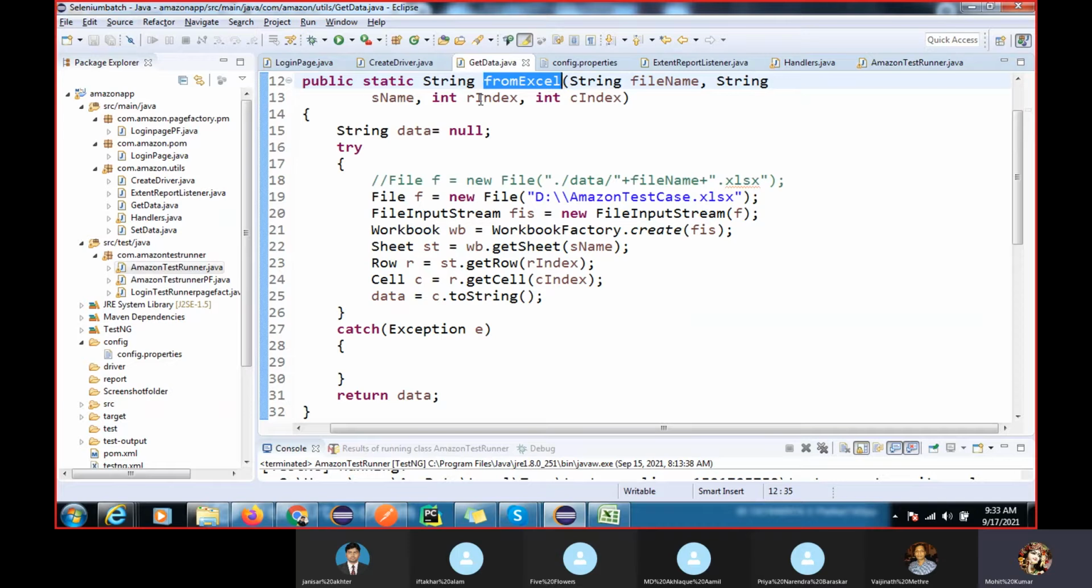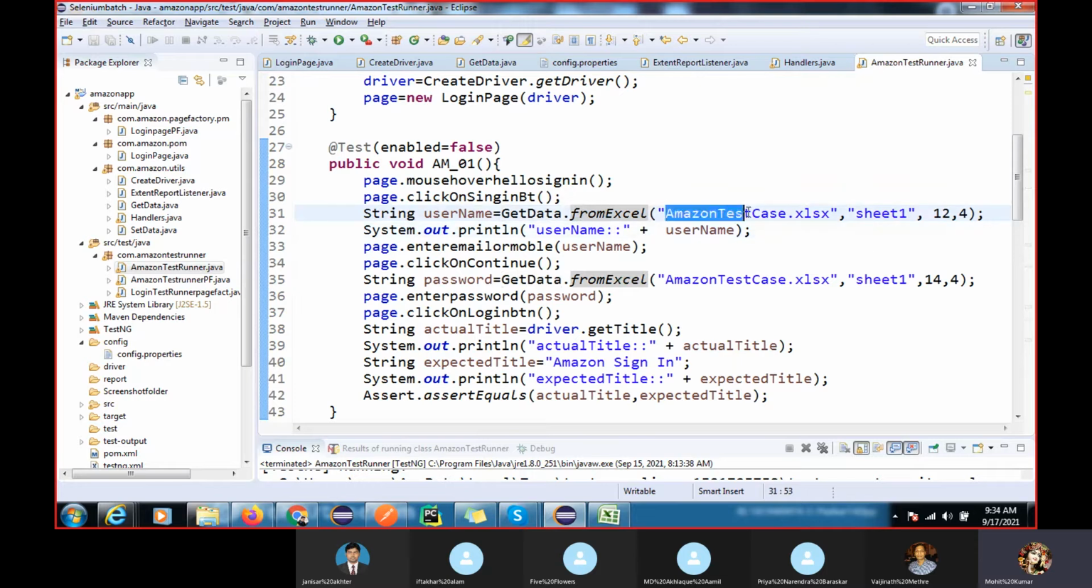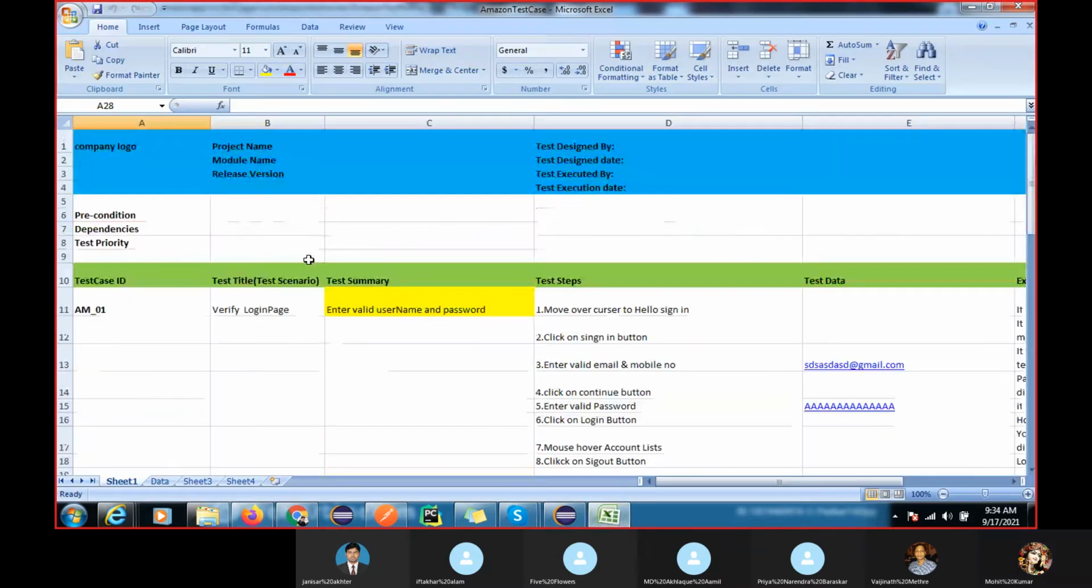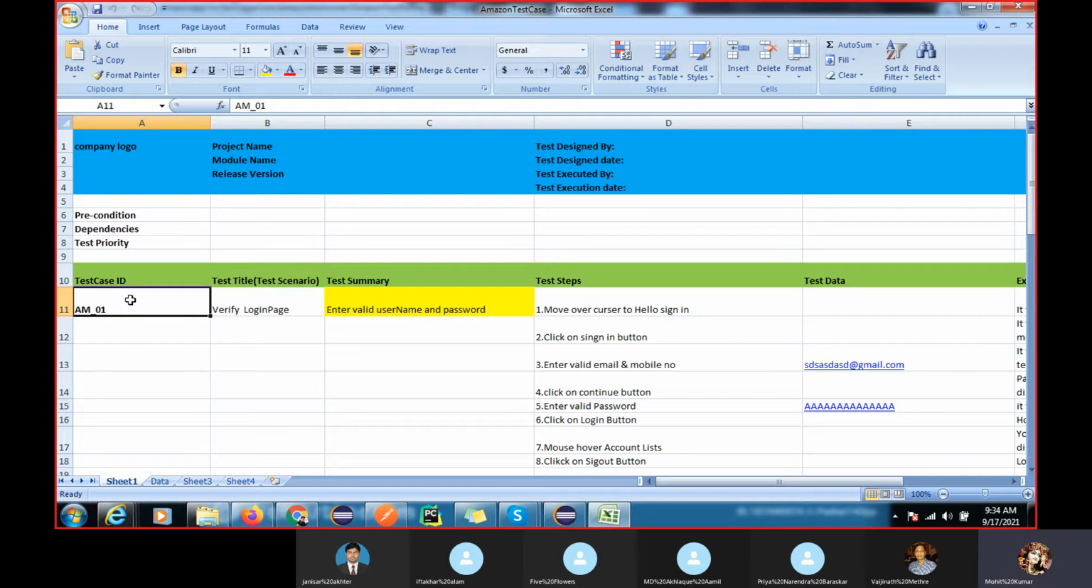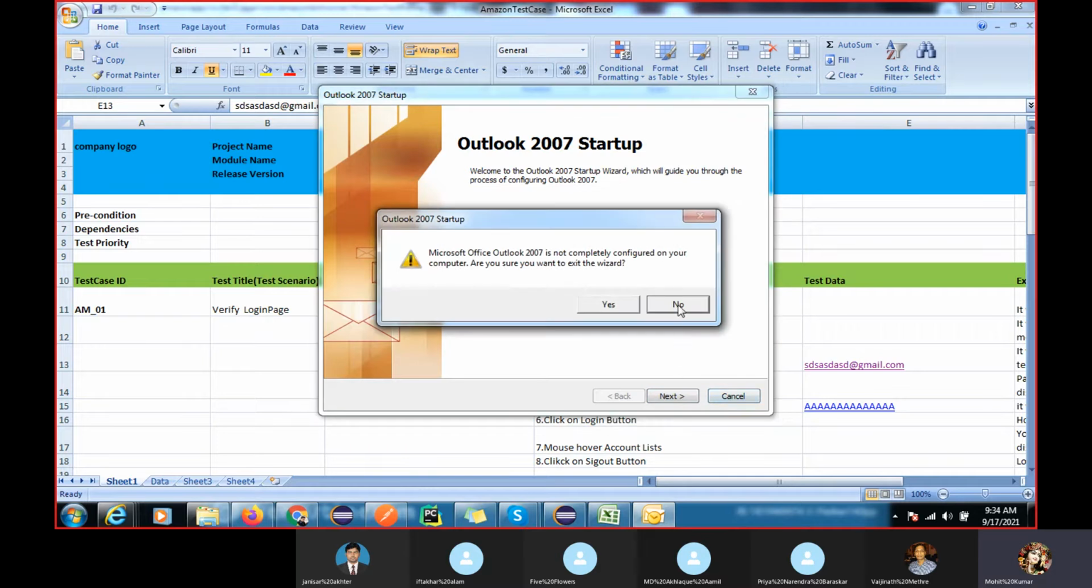So understand this function. What is the use of this? The parameters are file name, sheet name, and index, and we are passing the row index and cell index, right? Here you can see as per the parameters, we are passing the arguments: file name, sheet name, row and column index. Here we have this test data, I think. It will start from 0. So row is what? Row is 12, right?